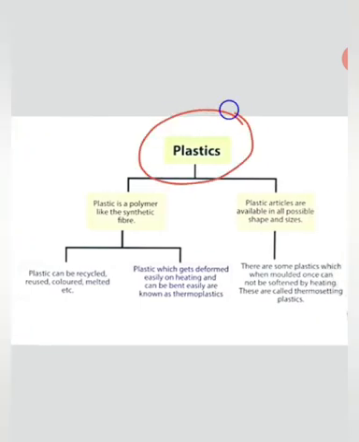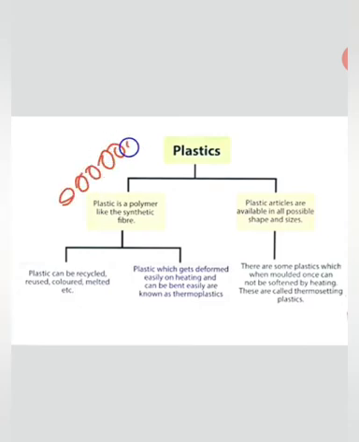Then it is plastic. A very natural thing. It is actually made up of polymer. I have told you in the example of those beads combined one after another, if they are single, they are called monomer. If they are arranged in such a manner that they are lined back to back in combination, at that time they are polymer.